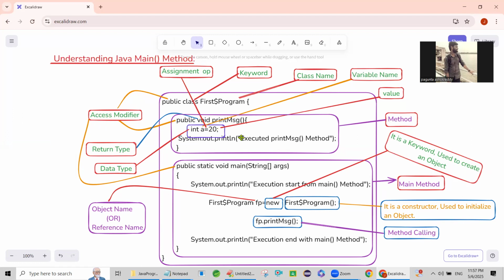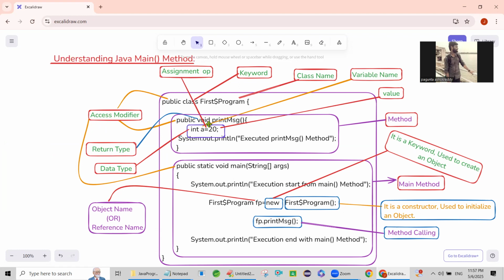This is a static method or a non-static method? Public void print message. Is this static or non-static? This is a non-static method because here I didn't mention any static. How can we call a non-static method?